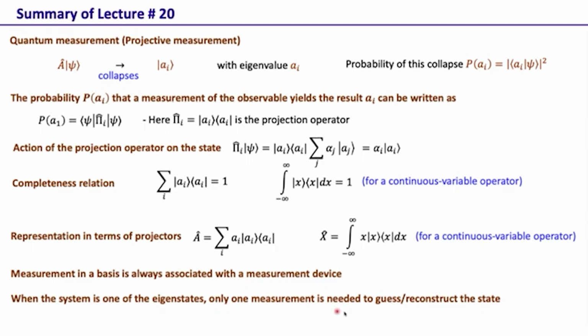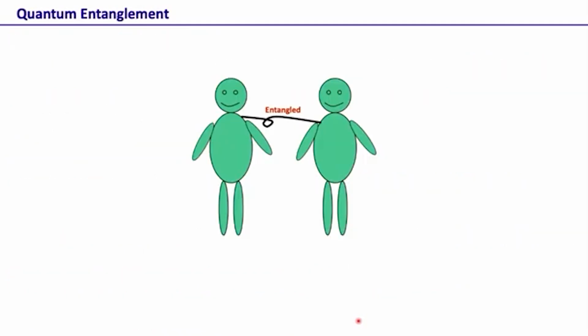We actually saw this explicitly for the polarization basis, but this is true in general, that if the system is known to be in one of the eigenstates of the measurement operator, then only one measurement is required to reconstruct the state. But of course, if the system is in a superposition state, then one requires an infinite number of measurements to actually reconstruct the whole state. Okay, so this was quantum measurement.